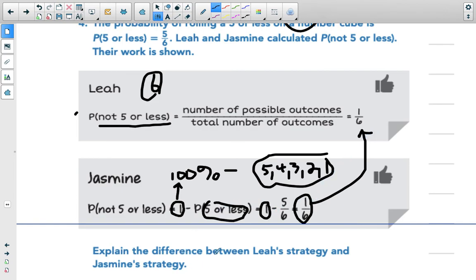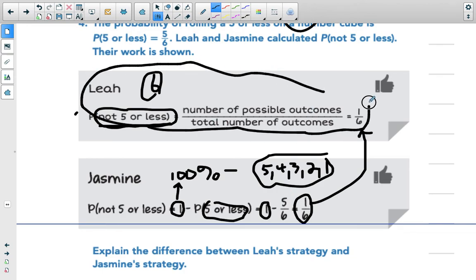And so the difference between them is, I mean, it's pretty straightforward. They're looking at two different things. Leah is going right at, what do we not want? She went right to it. Whereas Jasmine took a little bit different route. She subtracted the 100%, all the options, minus the ones that we didn't want. Okay, they're 5 out of the 6 that we didn't want to get the one. So she went a little bit different route. Both work, but obviously this is the one that's going to get you that job. Way more efficient and going to cost less money in the end for whoever's hiring you.